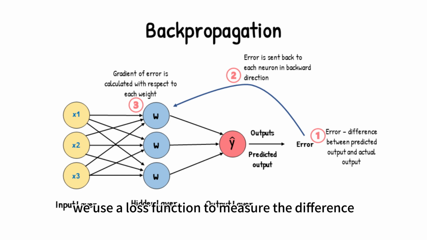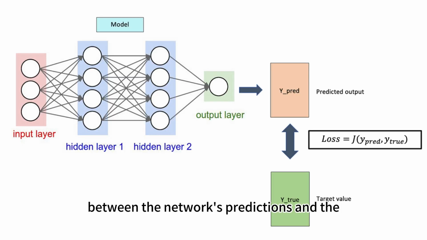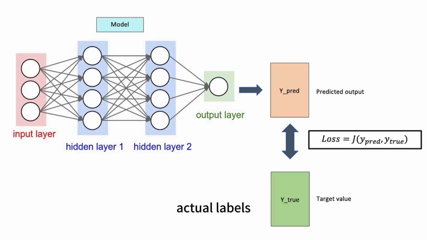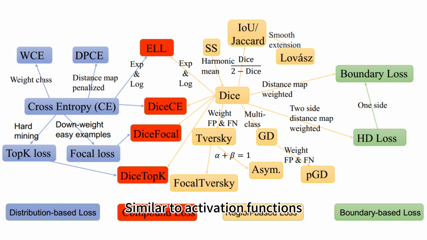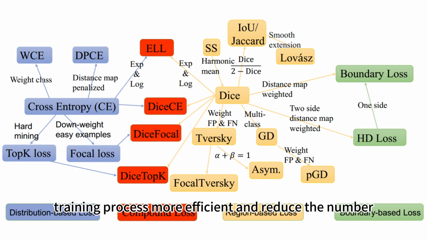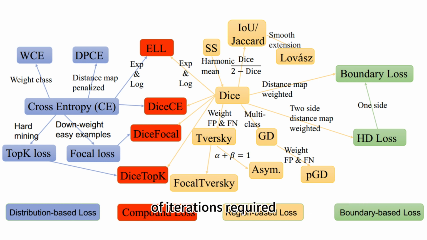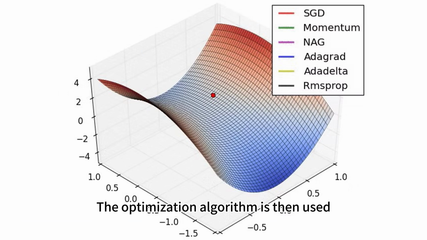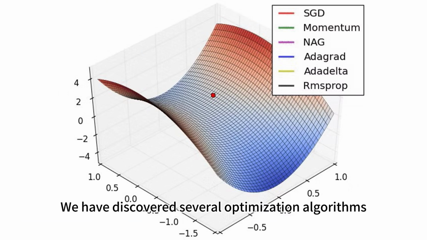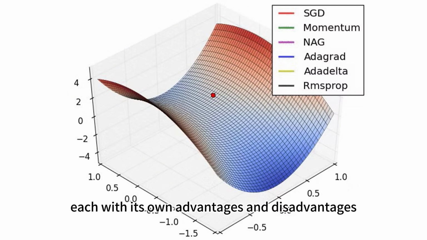We use a loss function to measure the difference between the network's predictions and the actual labels. Similar to activation functions, there are various functions to choose from. Selecting an appropriate loss function that accurately describes the similarity between the output and training data can make the training process more efficient and reduce the number of iterations required. The optimization algorithm is then used to update the weights in order to minimize the loss function. We have discovered several optimization algorithms, each with its own advantages and disadvantages.